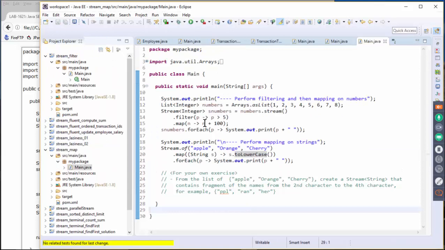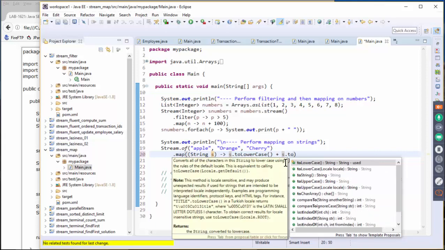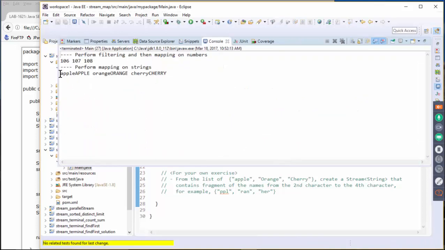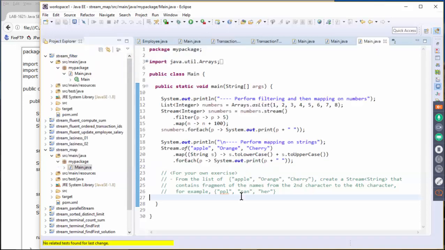Okay. So the mapping here, the filter is actually for a predicate, and mapping is to actually convert into something. Okay. If you decide to actually, if you want to add lowercase value to uppercase value, then you might want to actually do s plus s.toUpperCase. Okay, and let's see what happens. And then it will have apple lowercase uppercase, orange lowercase uppercase, and cherry lowercase and uppercase.